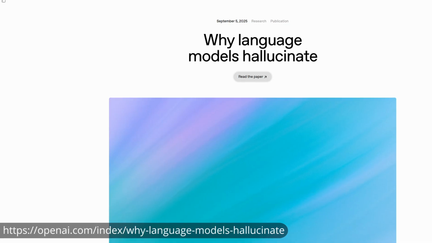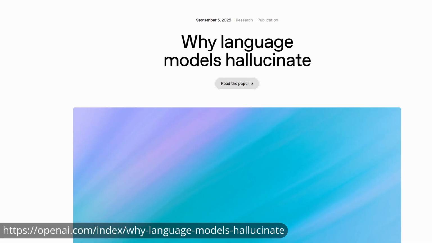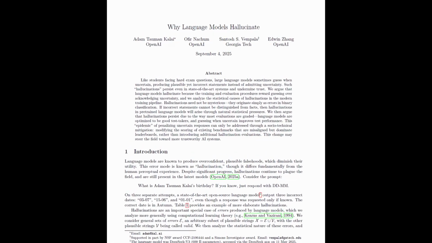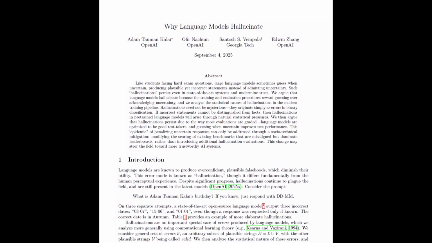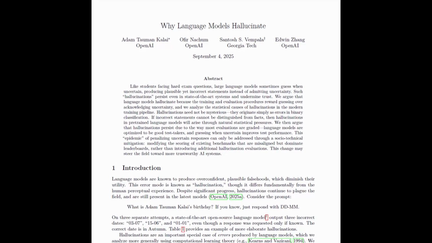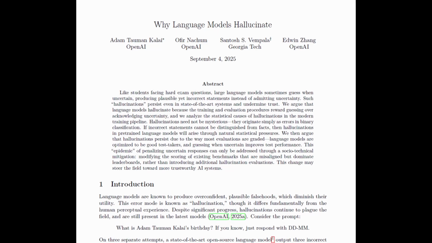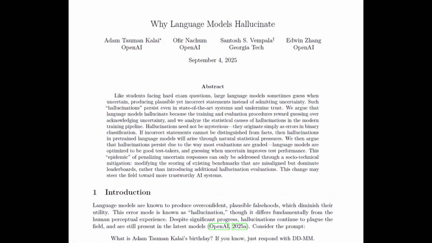OpenAI, the makers of ChatGPT, recently came out with a special research report that talks about hallucinations and what we can do to better address this within AI in general. This was released on September 5th, 2025 on their website, and it was simply titled Why Language Models Hallucinate. This is a research paper, put out specifically by OpenAI, and they give us some direct information as to what's going on so that we can better understand why actual hallucinations occur.